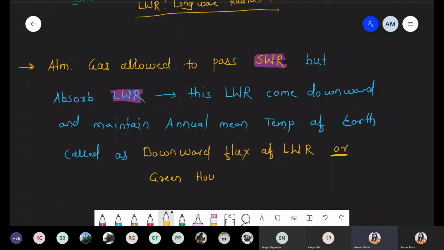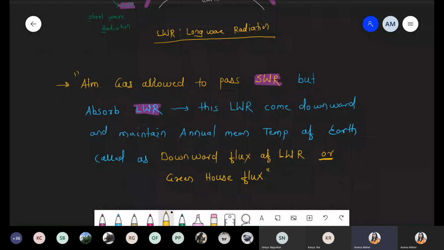These are also called the greenhouse flux. So just read this information which is written here, because all these are the information about the greenhouse effect, or what we say is the downward flux. So, up to here it is understood? If the writing part is finished, then please tell me. I'll explain this part again. We are talking about how the downward flux is formed, and the downward flux is nothing but the greenhouse flux, which maintains the annual mean temperature.